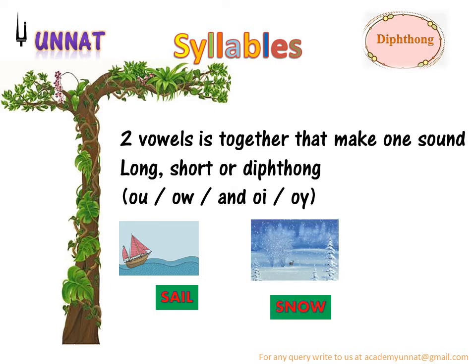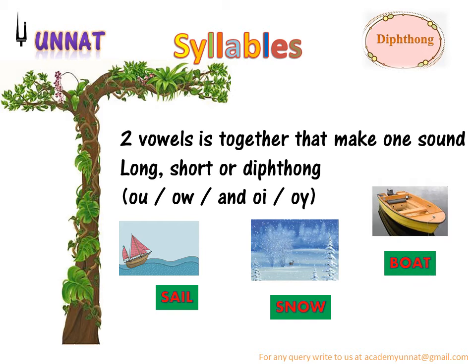Snow, S-N-O-W. ठीक है, तो O-W we have seen O-U, O-W, O-I and O-Y. When it comes together, yeah, it's a diphthong. Then we have boat. B-O-A-T. O and A again are the vowel sound.